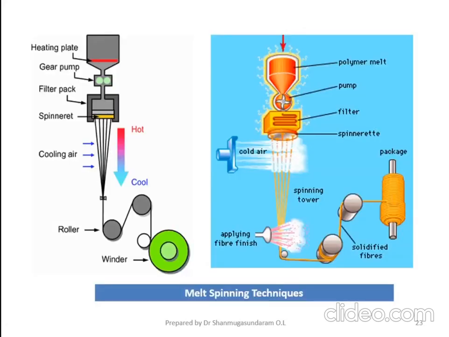This is the melt spinning process. You can clearly see the slides: heating plate, then gear pump, filtering, spinnerette, cooled air. Cooling air has to be passed in order to solidify the material. So these are the two schematic representations. I told you, after the drawing process you can directly wind it onto a bobbin, or depending upon the end use, you can give spin finish to the material, then solidify and wind it onto the bobbin.